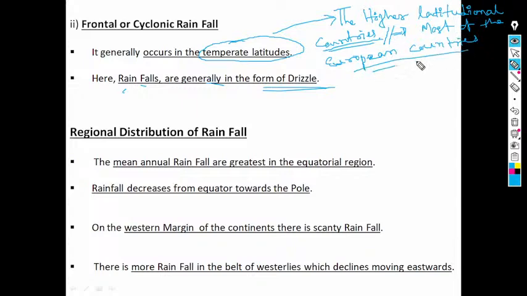Most of the European countries are the high latitudinal countries.